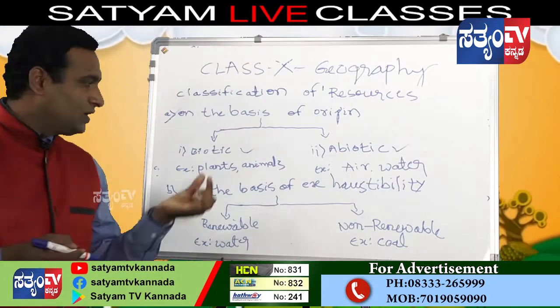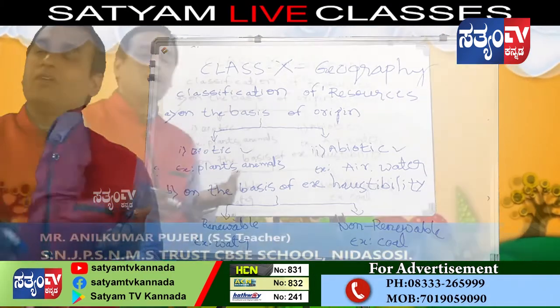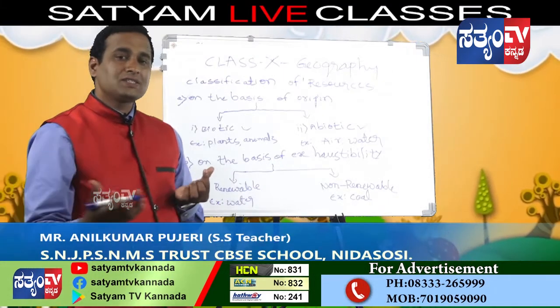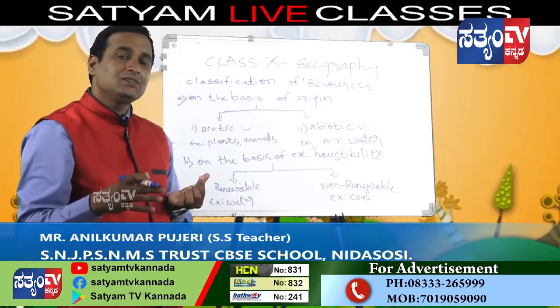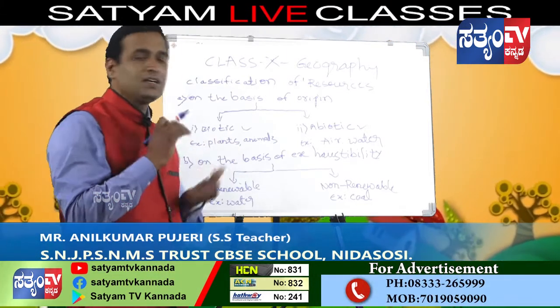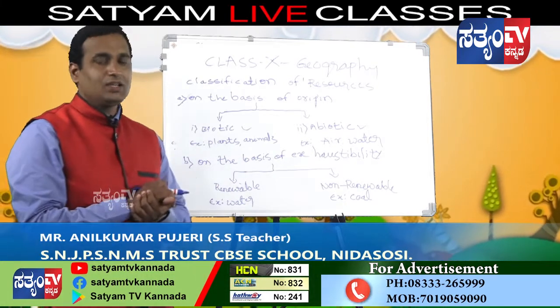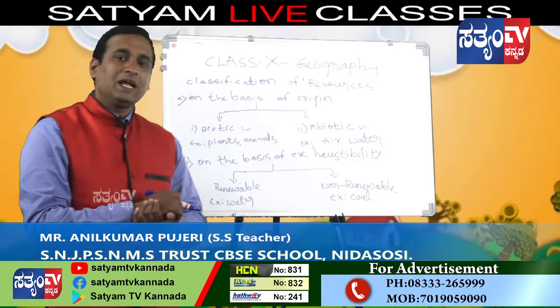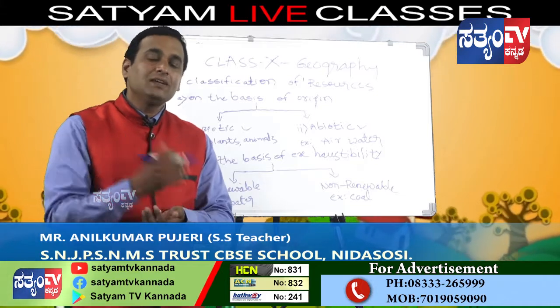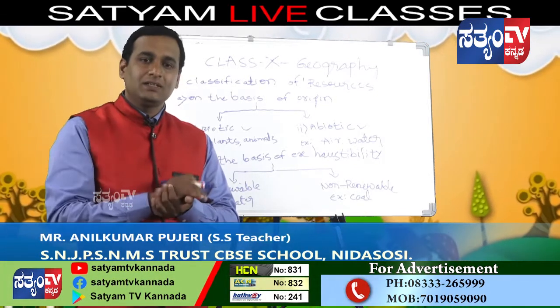What is biotic? Which things have life, those resources are considered as biotic resources. For example, plants and animals. You might have seen that plants grow and plants can breathe. Animals can grow and animals can breathe.